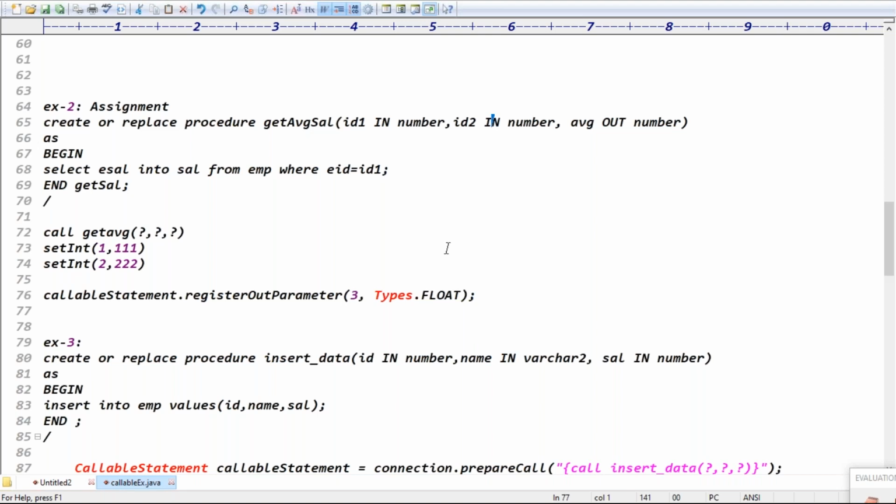Sir, here previously also we have given a query between begin and end. I have a little confusion about select the ESAL. ESAL is the table column name, right? We are mapping that column to the salary variable. So where exactly are we using the salary variable, sir?